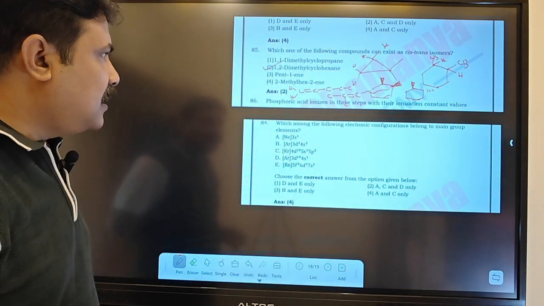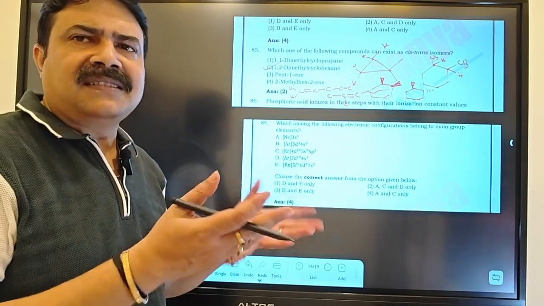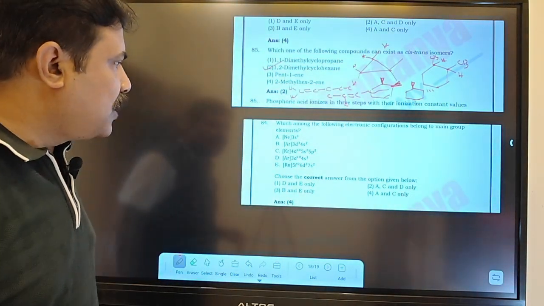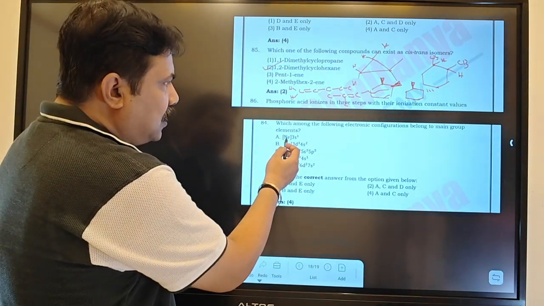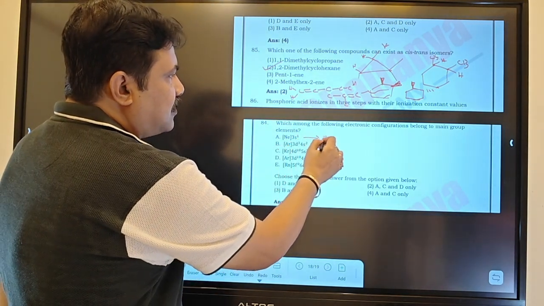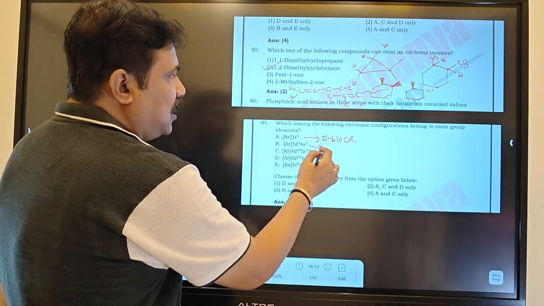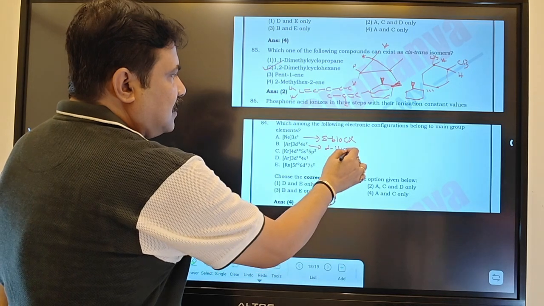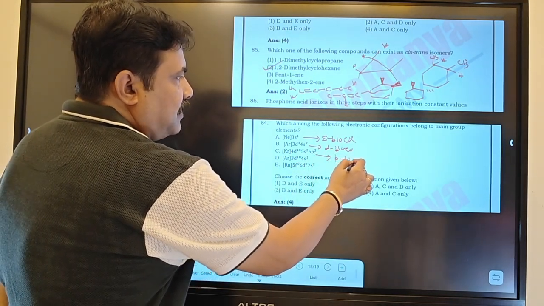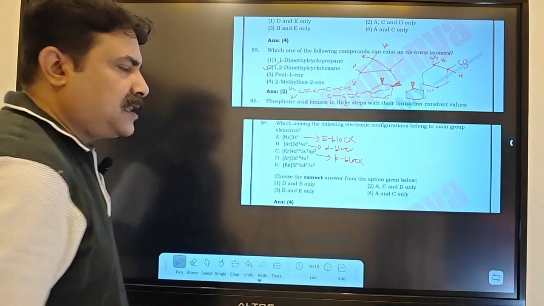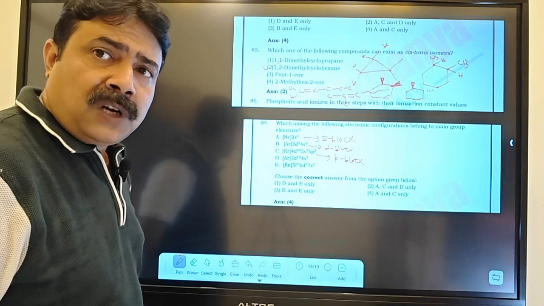Now if you look at this question, they are giving certain electronic configurations, and they want to know which are main group, meaning s and p block. If you look very carefully at these electron configurations, neon core 3s1, this is an s block element. Now 3d3 4s2, d block element. Now d10, this one is a p block element, because the p block general configuration is ns2 np1 to 6, s block is ns1 to 2.